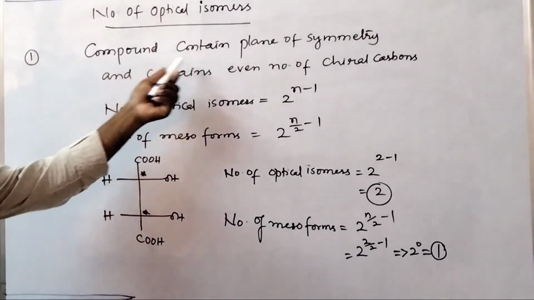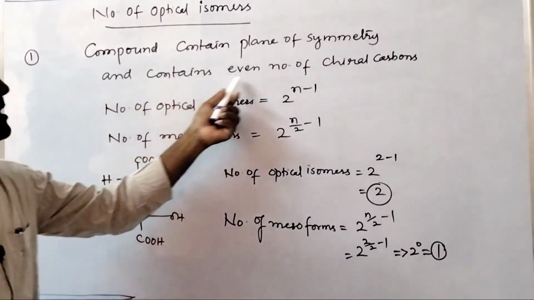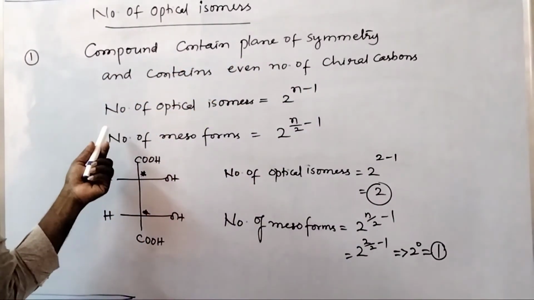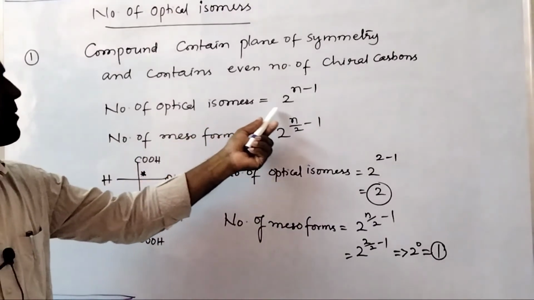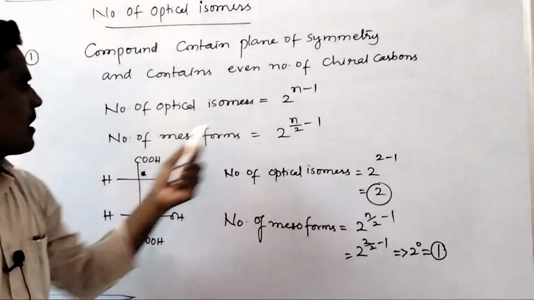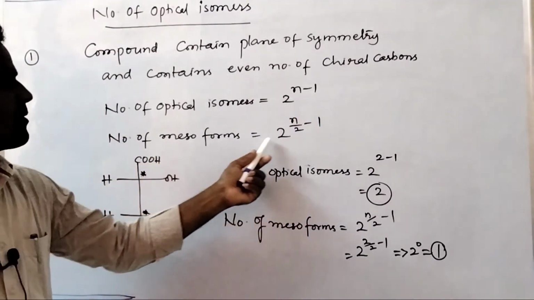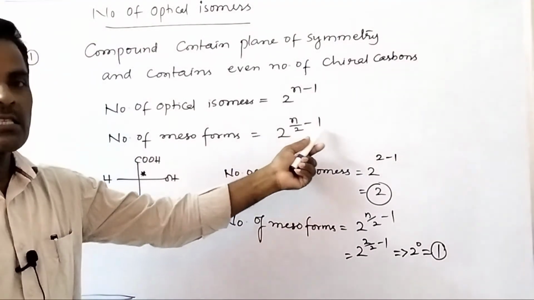Okay, if the compound contains a plane of symmetry and contains an even number of chiral carbons, the number of optical isomers equals what? 2 to the power of n minus 1, and the number of mesoforms equals 2 to the power of n upon 2 minus 1.